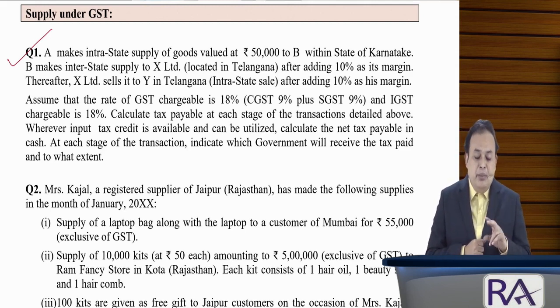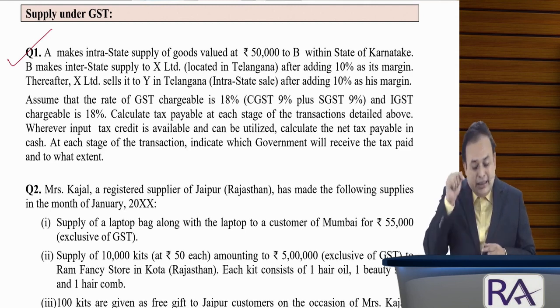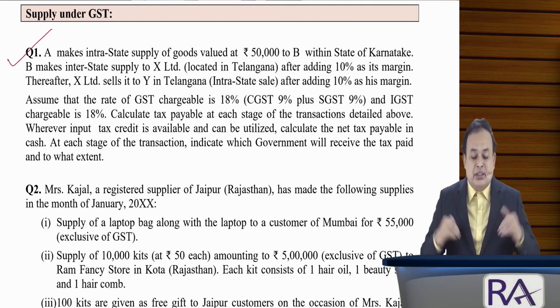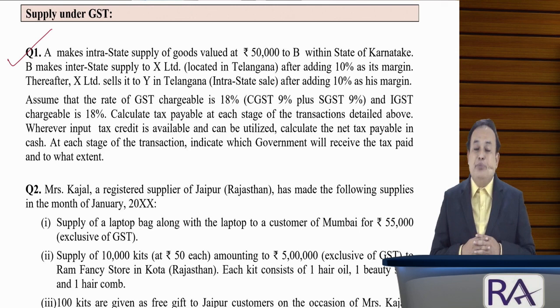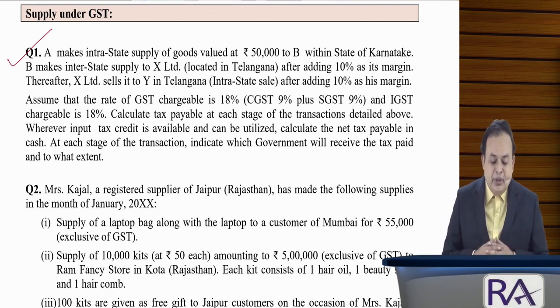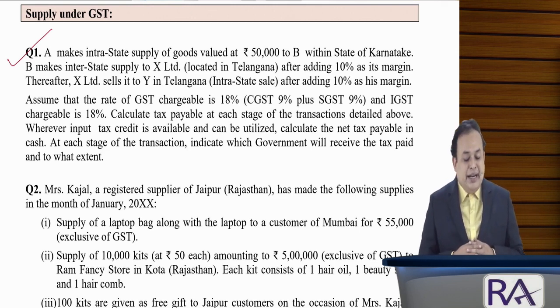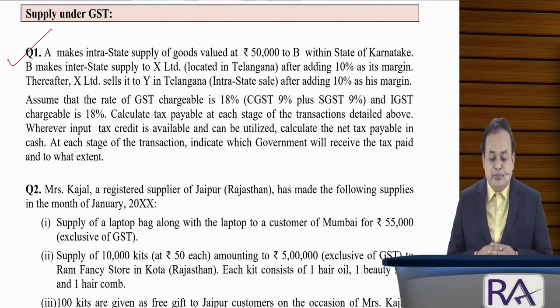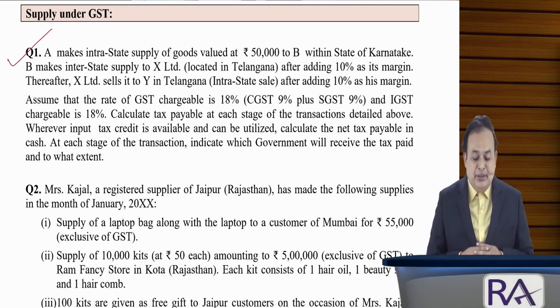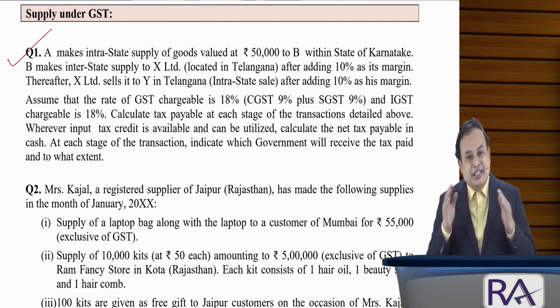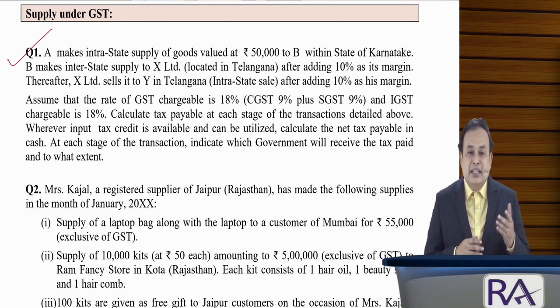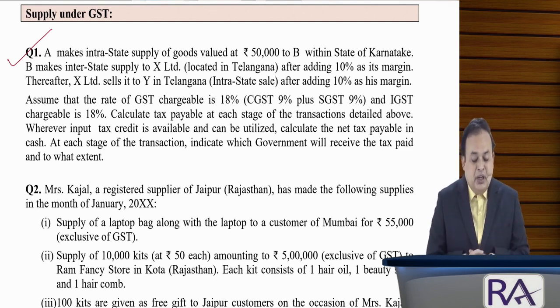Thereafter, X Limited sells to Y in Telangana, intrastate supply, after adding 10% of his margin. Assume that the rate of GST chargeable is 18%: CGST 9%, SGST 9% and IGST 18%. Calculate the tax payable at each stage of the transaction detailed above.